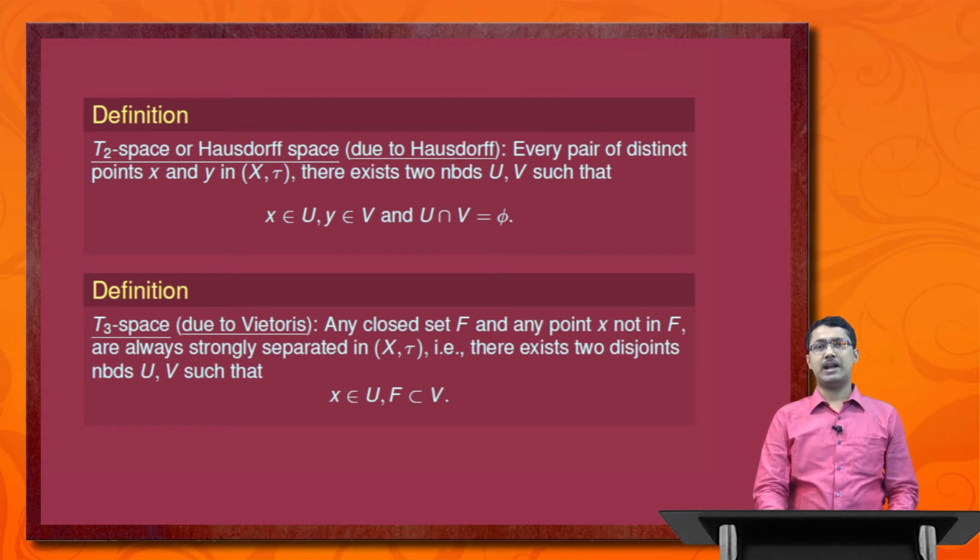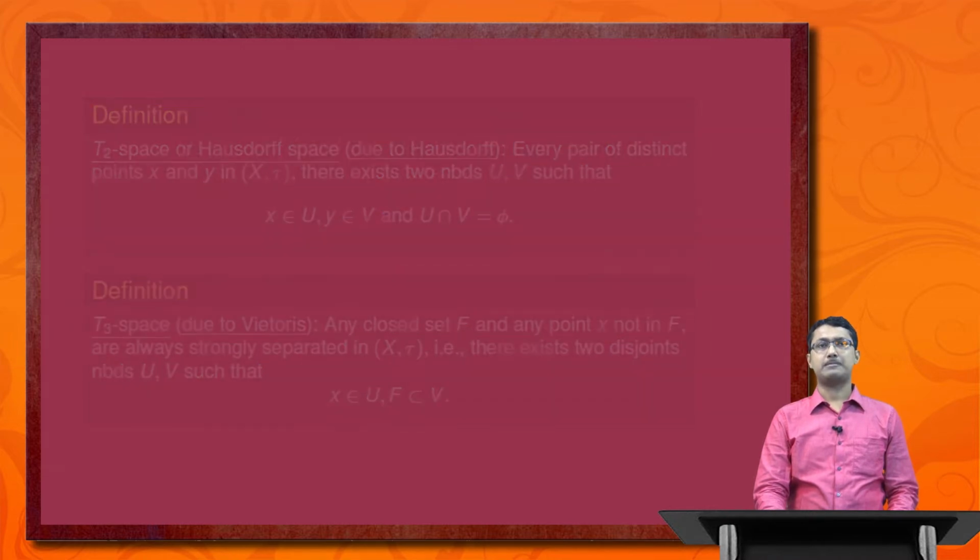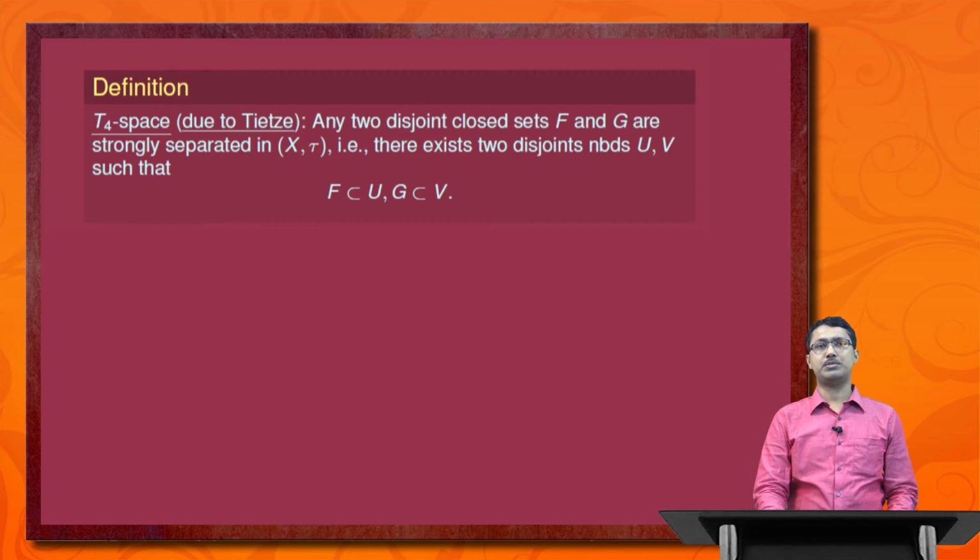Any closed set F and any point x not in F are always strongly separated in (X, tau). Strongly separated means there exist two disjoint neighborhoods U and V such that x belongs to U and F is a subset of V. Next we introduce the definition of T4 space due to Tietze. Any two disjoint closed sets F and G are strongly separated in (X, tau), that is, there exist two disjoint neighborhoods U and V such that F is a subset of U and G is a subset of V.